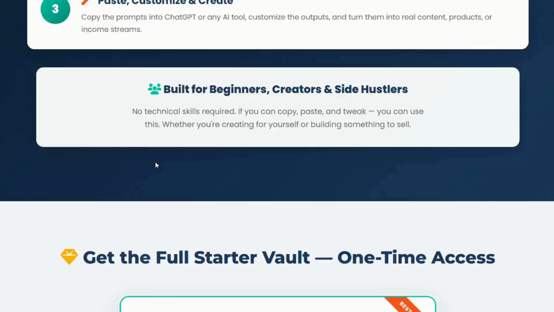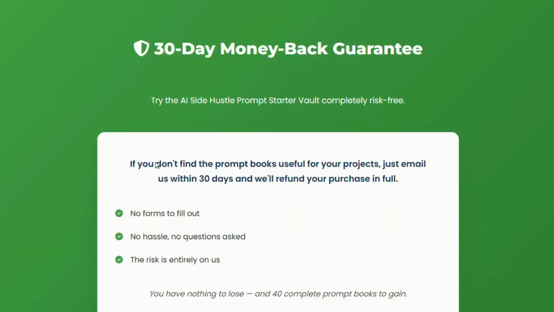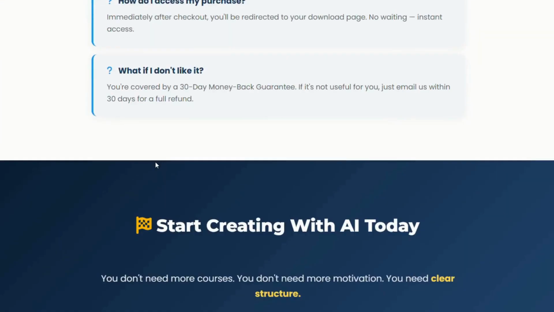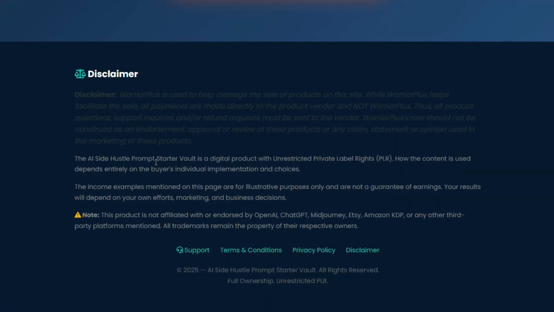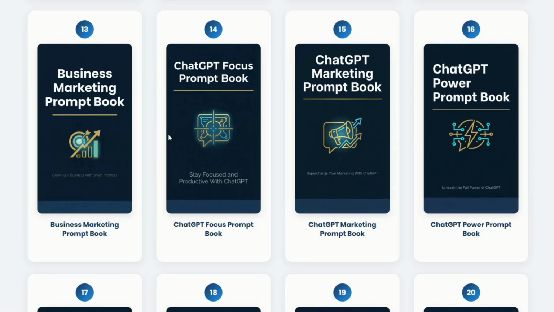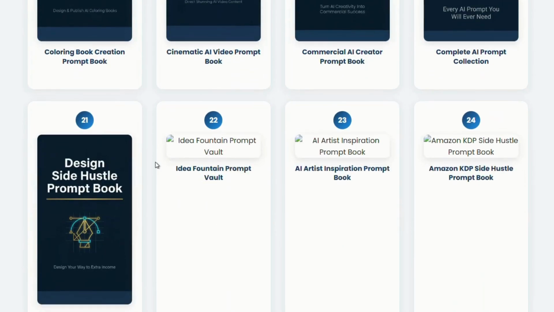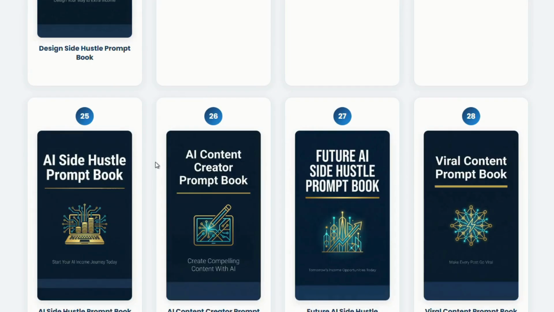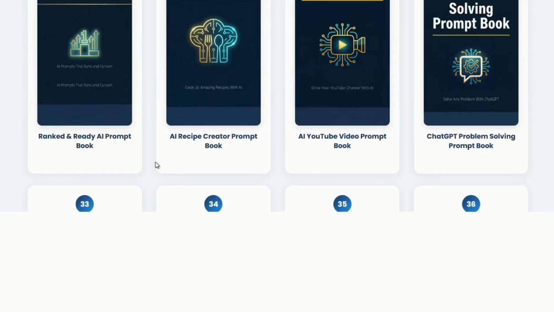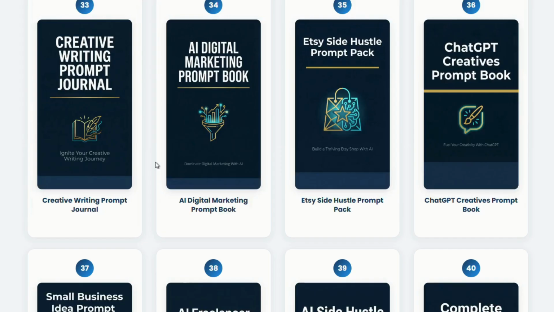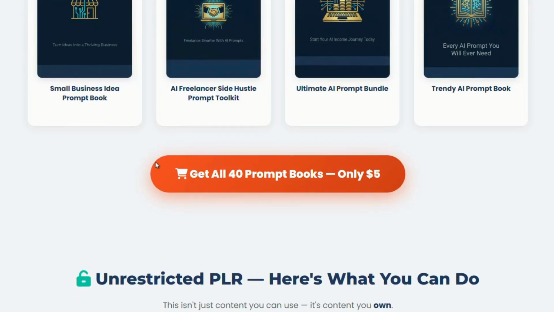What makes this product stand out is how practical it is. It's not just theory or inspiration, it's action-oriented. You can use these prompts to create blog posts, social media content, newsletters, or even full YouTube scripts in minutes. If you're interested in making money online, it also helps you build digital products like ebooks, planners, and journals that you can sell on platforms such as Etsy or Gumroad.